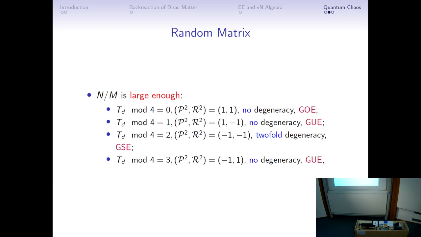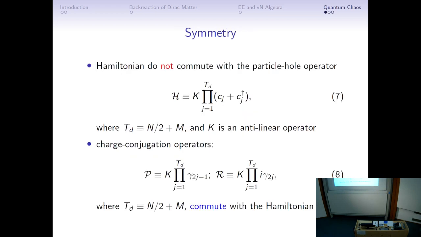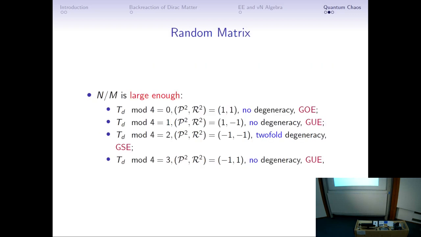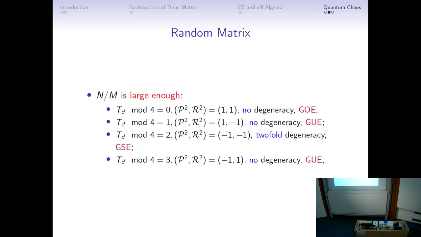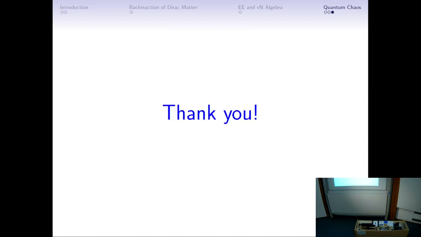We also use the level spacing distribution to see the Gaussian orthogonal ensemble, Gaussian unitary ensemble, and Gaussian symplectic ensemble. These are the 3 cases of classification. So even if we do not have this particle-hole symmetry, the result of the classification of quantum chaos is very robust. In this sense, we only need this charge conjugation operator to get the conventional SYK quantum chaos result. Thank you for listening to my talk.